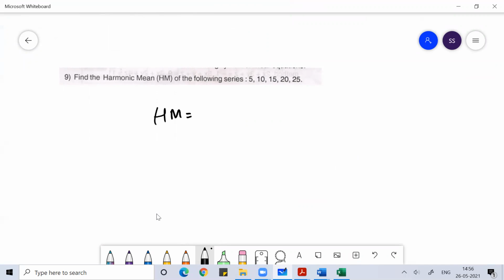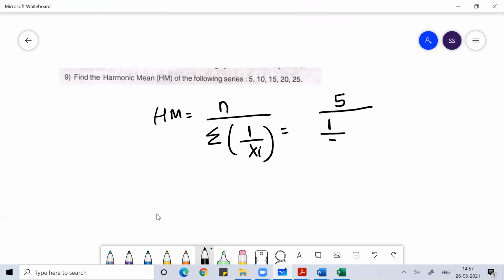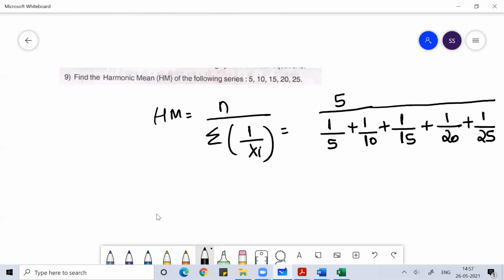The harmonic mean formula is n divided by summation of 1 by xi. So n is 5, divided by 1 by 5 plus 1 by 10 plus 1 by 15 plus 1 by 20 plus 1 by 25. So this is what the harmonic mean is: 5 divided by this sum.